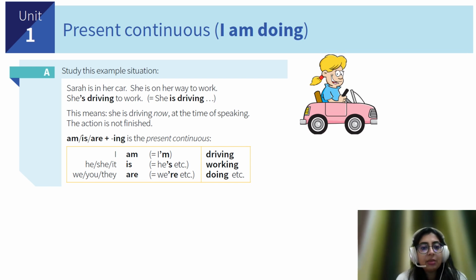The verb-subject agreement goes by is, am, or are along with ing in the present continuous. For example, I am driving, he is driving, she is driving, or for the plural, they are doing, you are doing, and we are doing.